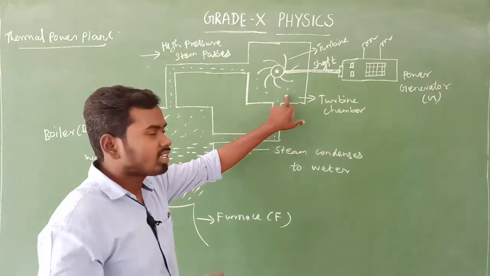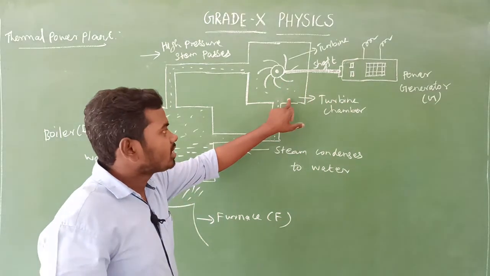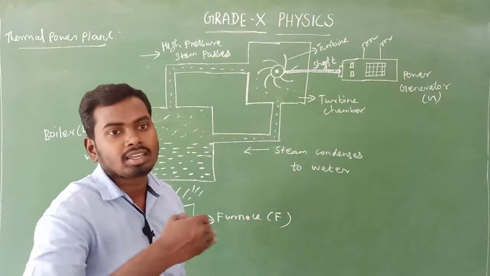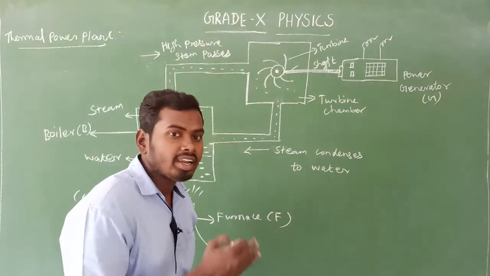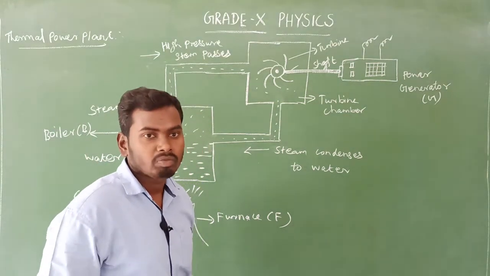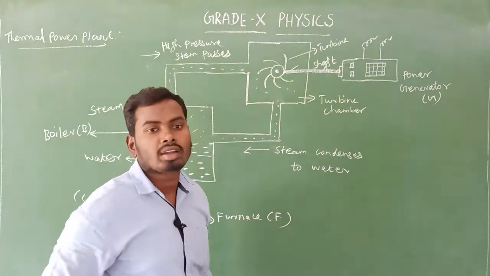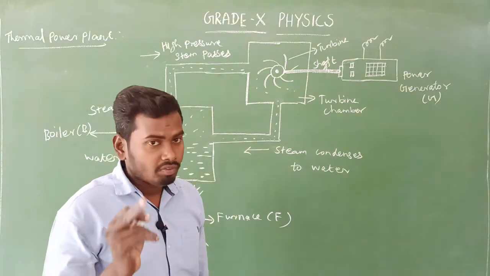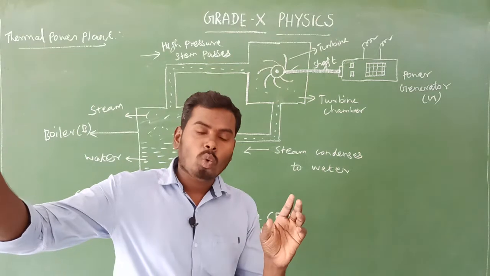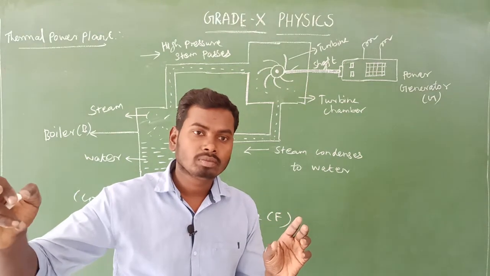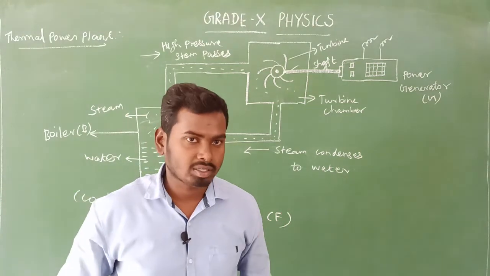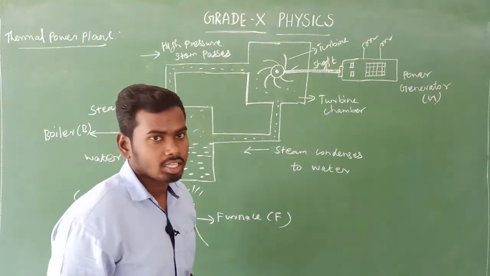So here when the turbine rotates, the steam again condenses. What is condenses? The steam changes into water. Am I right? Already we know water vapor changes into water by cooling. That process is called the condensation process. Am I right? Yes.